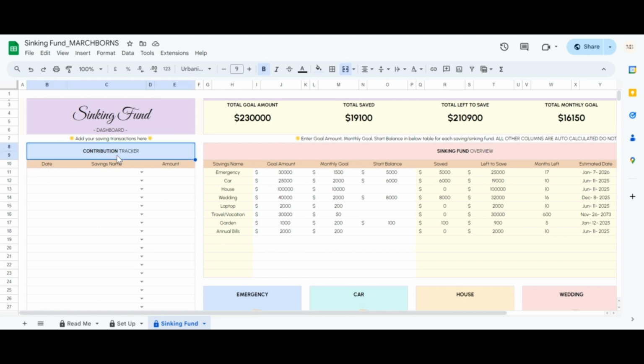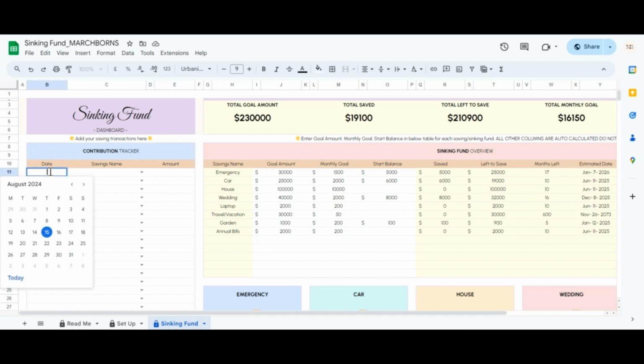This is where you'll record every amount you save towards your sinking funds. Whenever you set aside money for a specific fund, input the details here. Let's break down how to input data into the Contribution Tracker tab. Date. Double-click on the date cell and a calendar will pop up, Google Sheets only. Select the desired date. For Excel users, manually input the date in the preferred format.